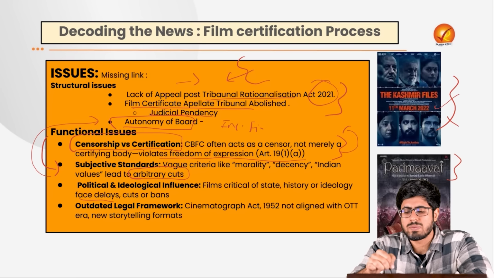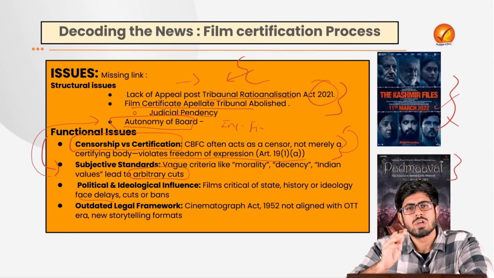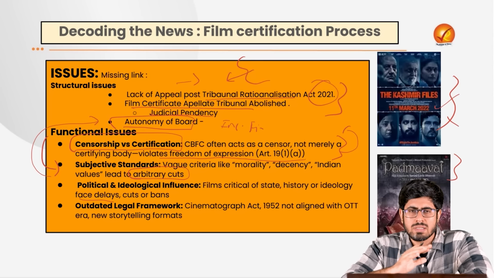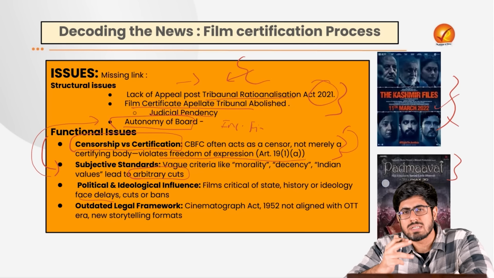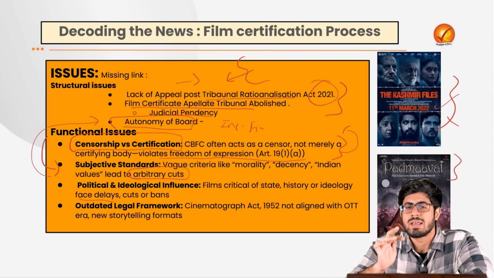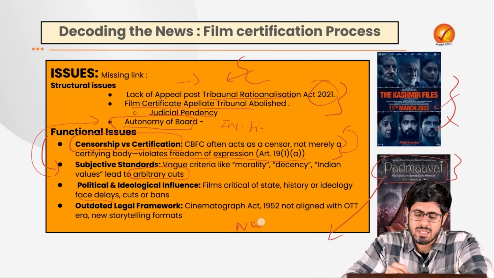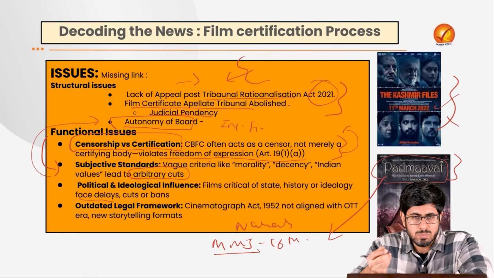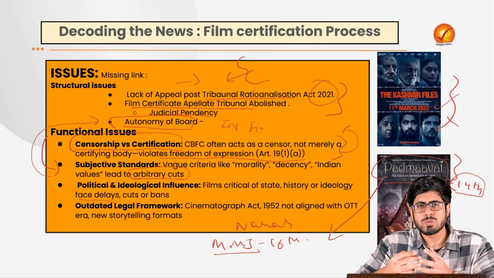This happened in the case of Padmavat. The movie was reviewed by the certification board and given a certificate, but despite that, since the ideology of the movie was not in sync with a section of society, it led to violent riots in the country, especially in Rajasthan, because they said it did not portray the historicity of the event. Even though the director had claimed that the film was based not on a historical event but on a narrative text written by a scholar known as Malik Muhammad Jaisi, who lived in the 16th century, while the movie is set in the 14th century. So there was not supposed to be historical accuracy there. It was just supposed to be a work of art.